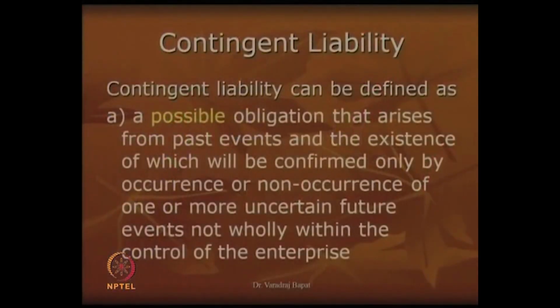Now, let us go to next liability, which is known as contingent liability. In case of contingent liability, what happens is, we do not know whether the liability will arise or not arise. So, it is not a liability in true sense. At the same time, there is a possibility that liability may arise. So, it is known as contingent liability. Can you think of an example of a contingent liability?